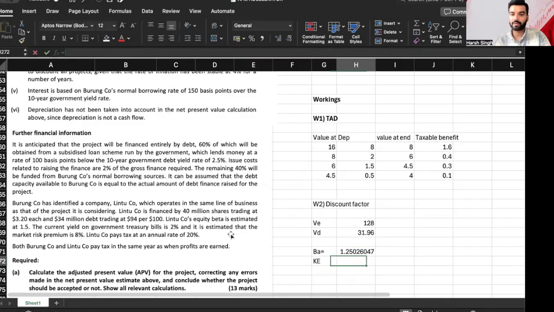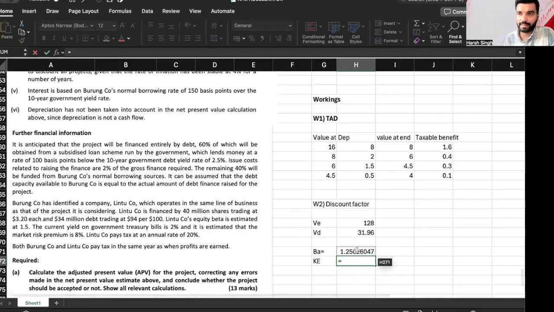Now can I go and find out my cost of equity, which will be equal to what? Risk-free rate. But I have just used the formula which I generally use when I solve the beta asset equal to beta equity multiplied by value of equity upon value of debt over here to find out beta asset. Now coming to the cost of equity part, the yield on the government treasury bill is 2%.